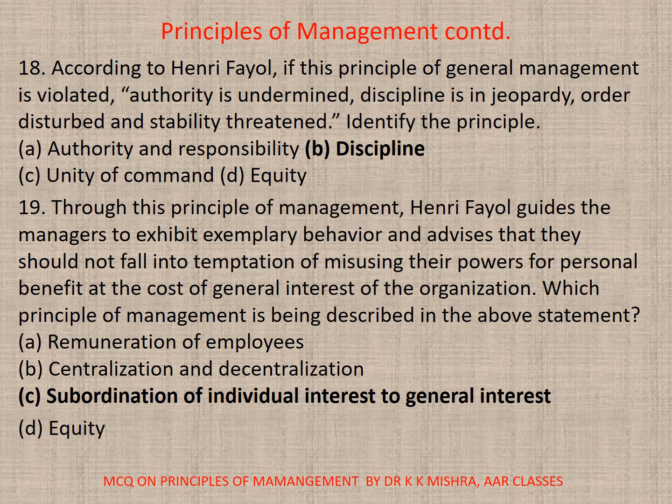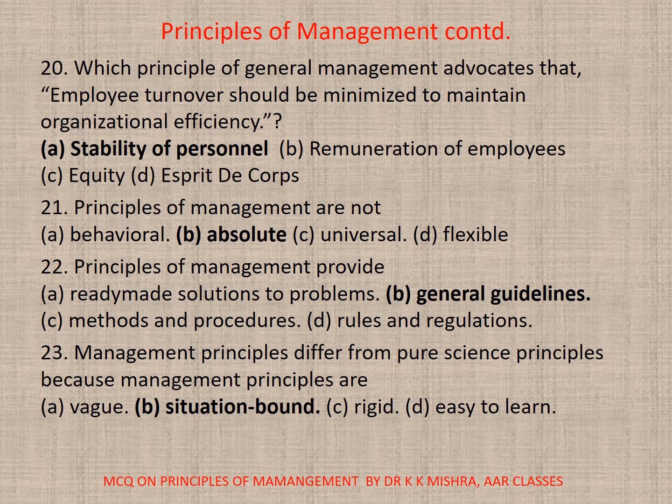Which principle of management is being described in the above statement? So the correct option is C, subordination of individual interest to general interest. 20. Which principle of general management advocates that employee turnover should be minimized to maintain organizational efficiency? Correct option is A, stability of personnel.